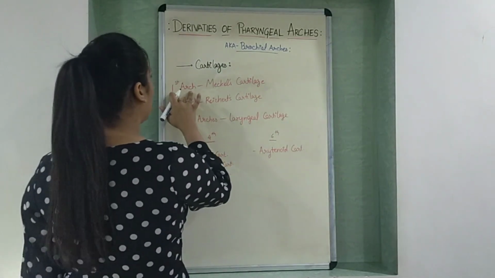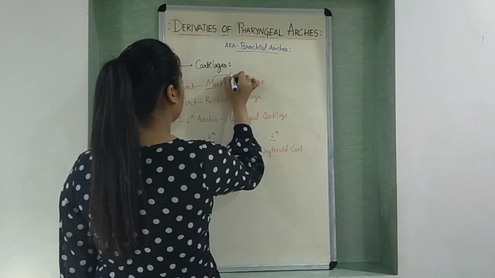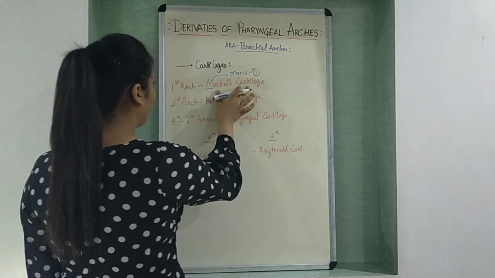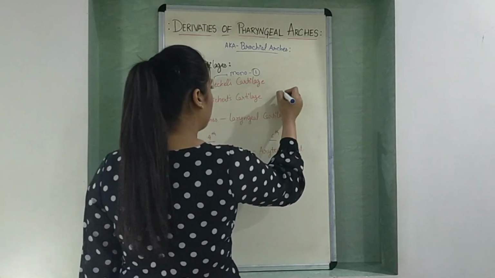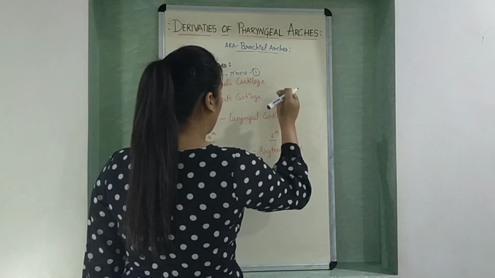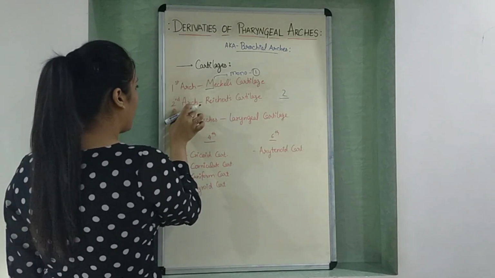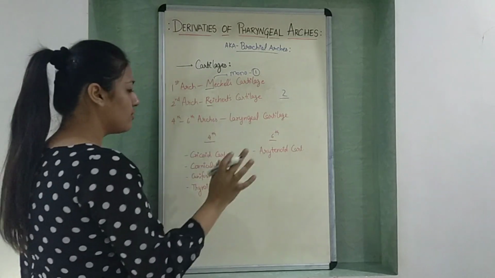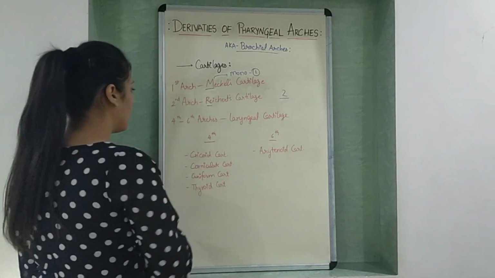The first arch gave rise to Meckel's cartilage. M here stands for mono, which means 1. So Meckel's cartilage is derived from first arch. Now most of the people write R as this. Just remove the vertical line so it becomes 2. Therefore you can remember this as second arch gave rise to Reichert's cartilage. There is no specific name for the cartilage derived from the third arch.